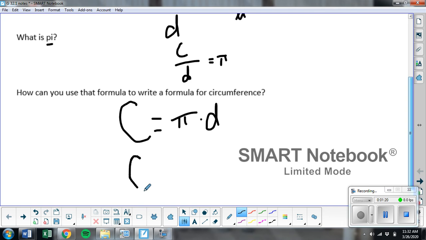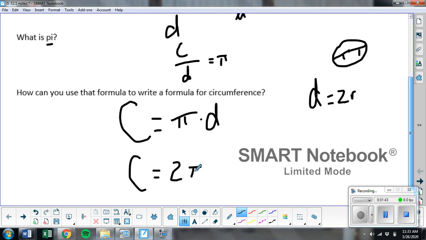Circumference can be written a different way also. Because the diameter is 2 radii, remember, we have a circle. Here's the diameter, here's a radius, and here's a radius. So 2 radii together makes a diameter. So you might see it written like this: 2 pi r, because 2 and r makes diameter. So I would have both of them written down, just depending on which one we want to use.